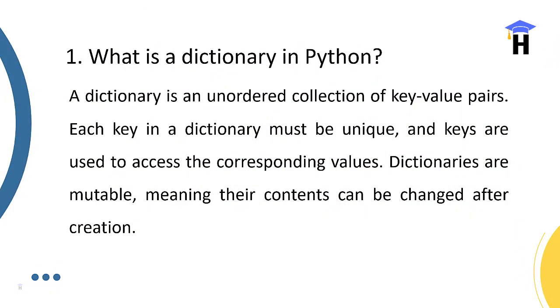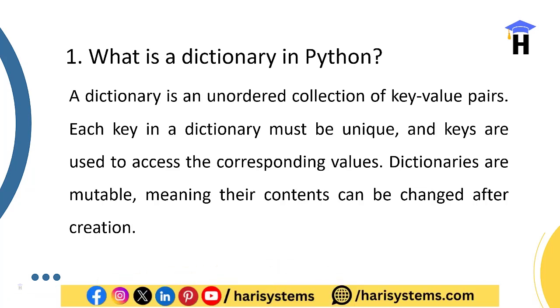A dictionary is an unordered collection of key-value pairs. A key-value pair means the variable and the data assigned to that particular variable; these two are kept inside a dictionary. It is a combination of a group of pairs, and you can add any data type.